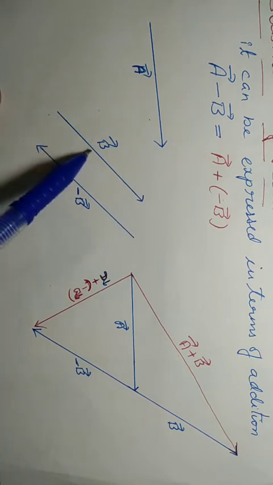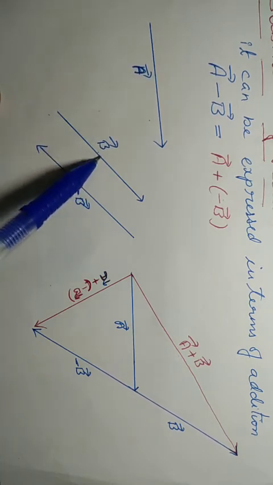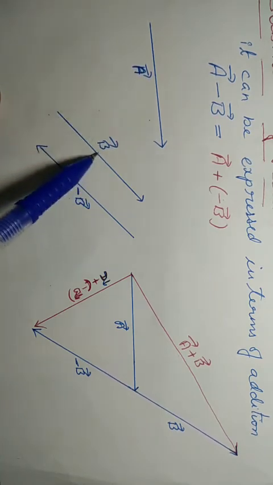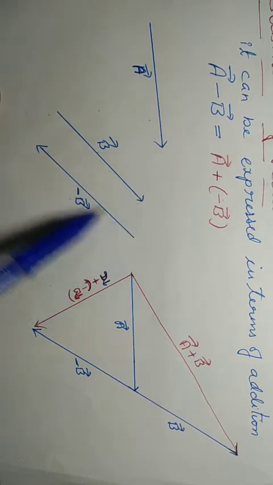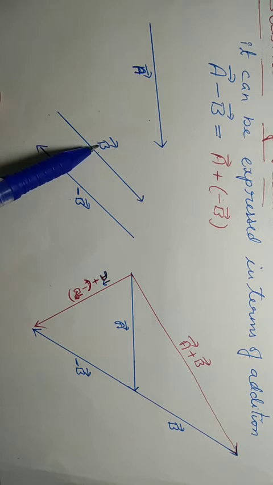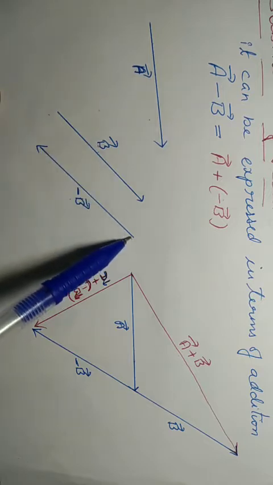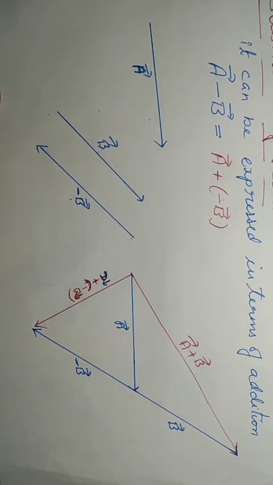Clear? See the length, what I have written here. This is 2 inches, this is also 2 inches, but this is upward direction, this is downward. So this is plus B, if it is a given vector. If they give it like this, you have to draw in the opposite direction. That will be the minus B.